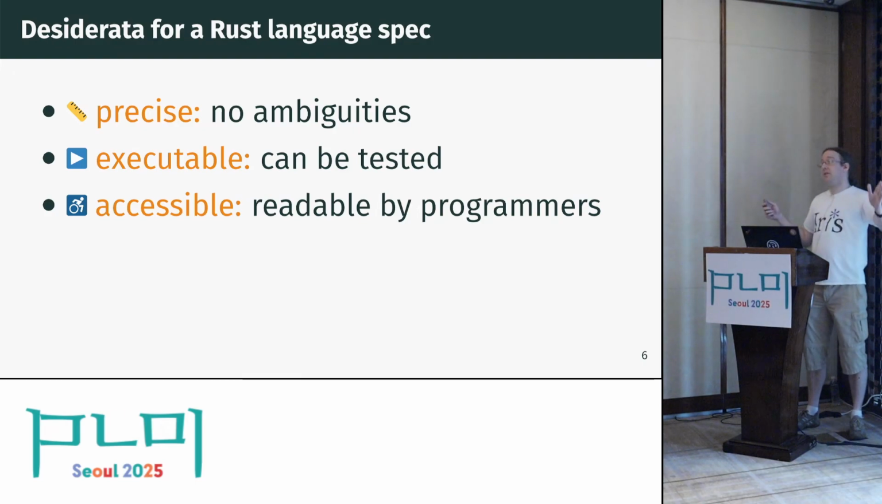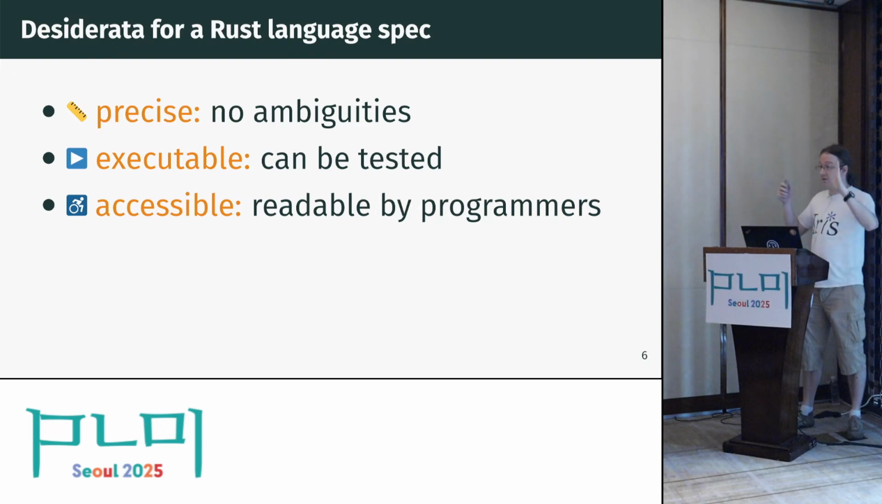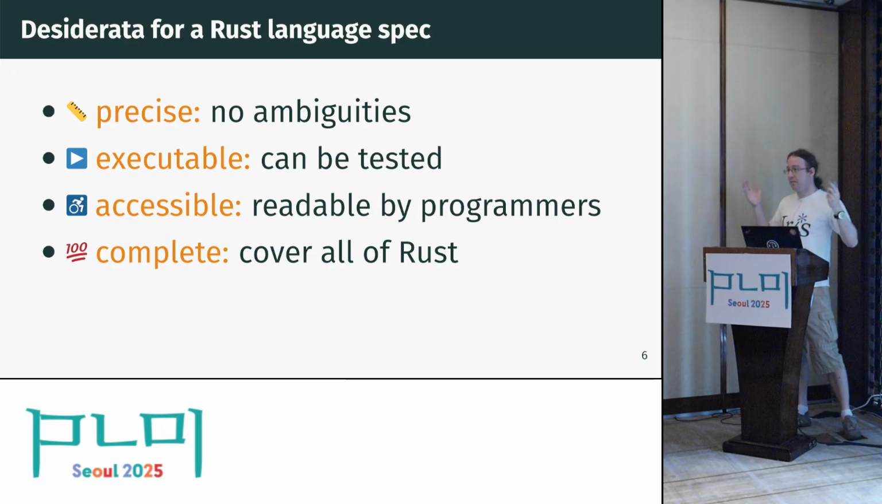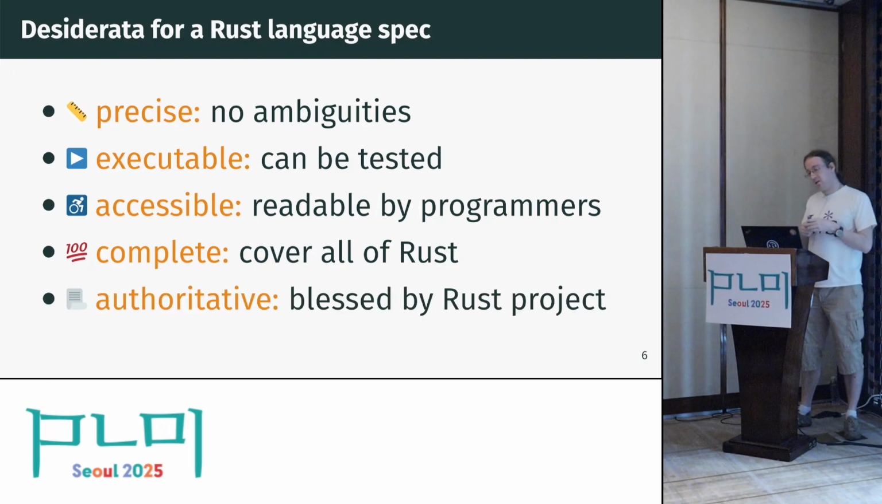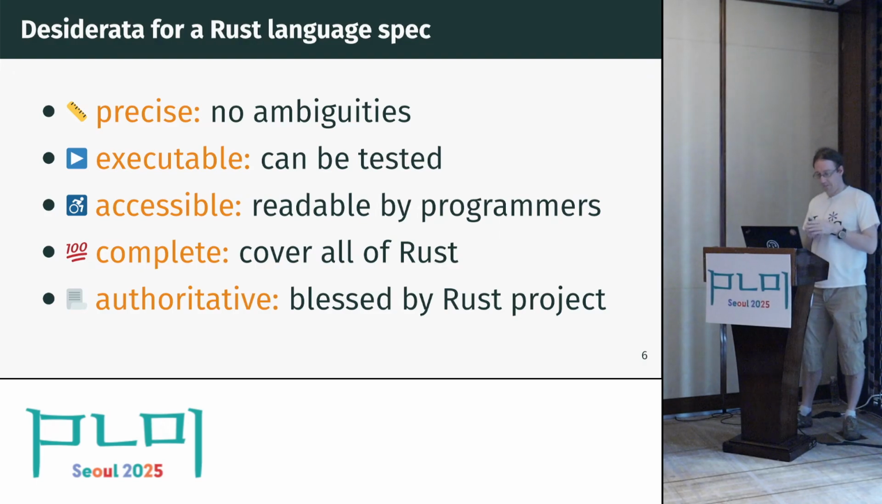We cannot litter this with Greek letters, right? Nobody can read the spec then. So we have to do something which is both precise but also accessible to Rust programmers. It doesn't have to be accessible to anyone; we can assume they know Rust. Of course, I want it to be complete because it's actually supposed to be the spec of the language. And eventually, I hope this can become an official part of the Rust specification as produced by the Rust project.